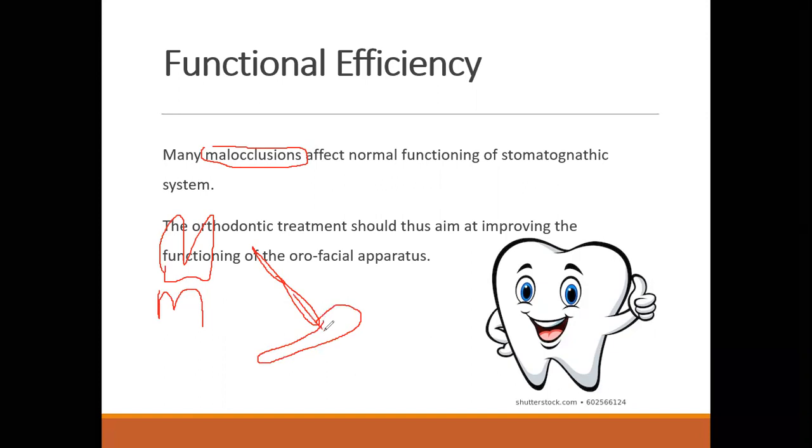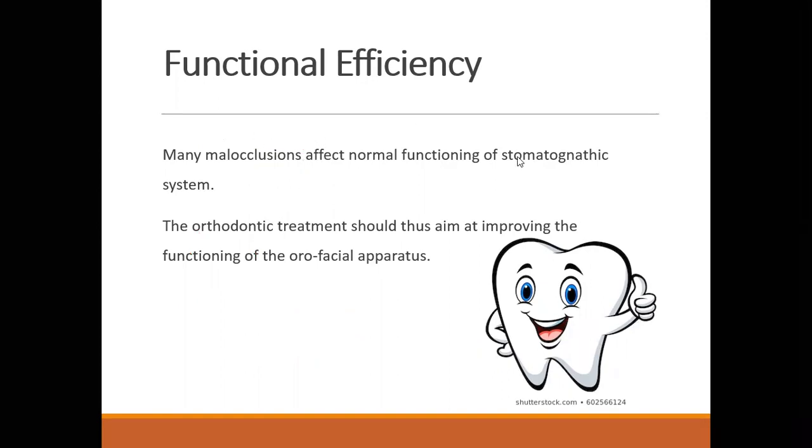Due to that, the upper teeth are blocked and the lower teeth are not permitting the upper teeth to have a good bite. So what will happen? Due to malocclusion, the normal function would not be performed by the patient. So our aim is to improve the function first.